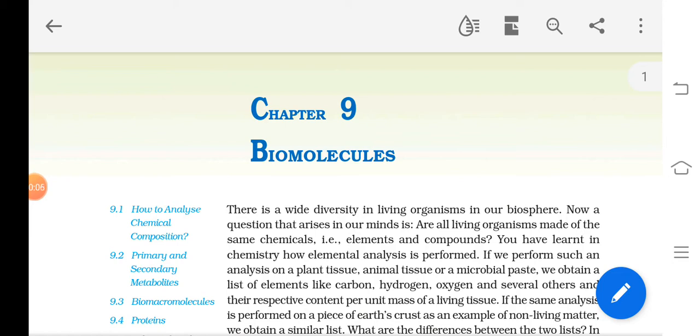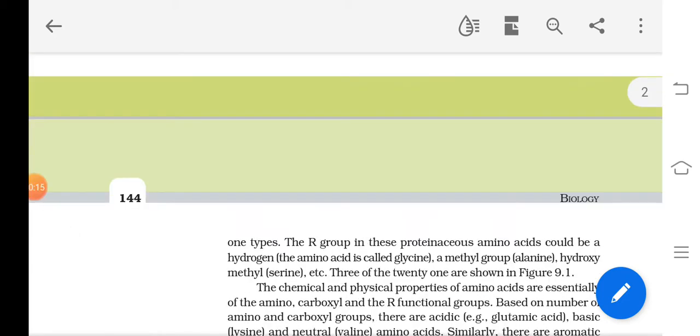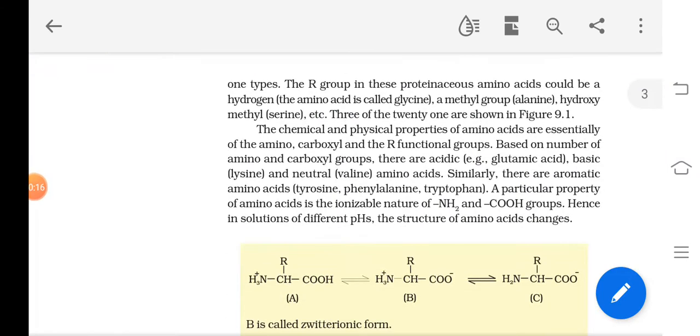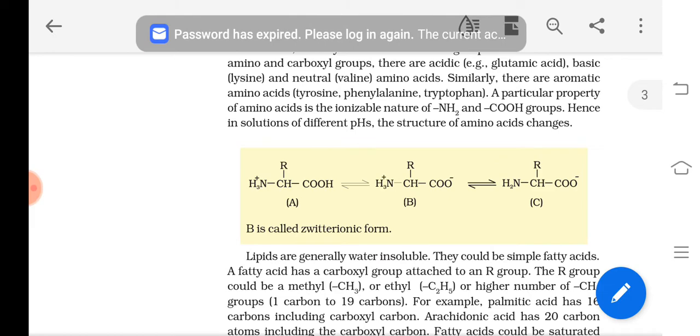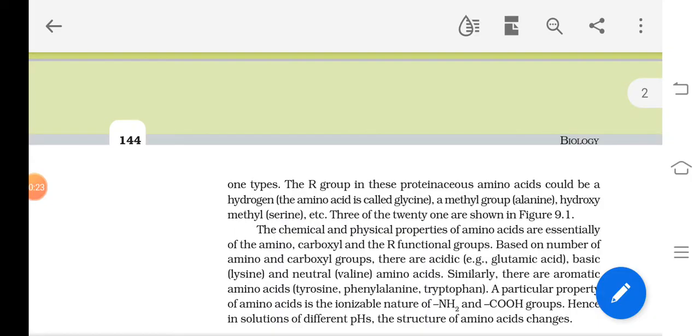We started chapter 9, biomolecules, and I have already explained amino acids, isn't it? Amino acids, I told you already, are the building blocks of proteins.